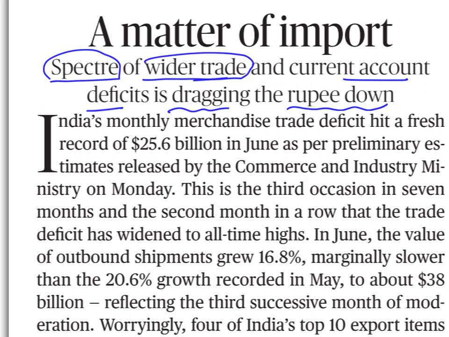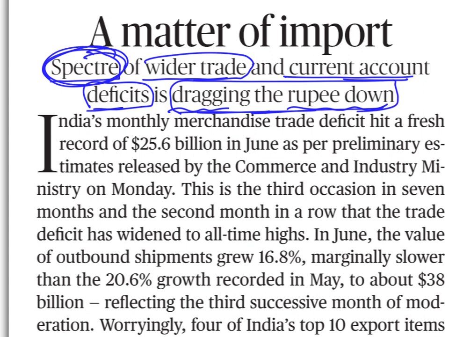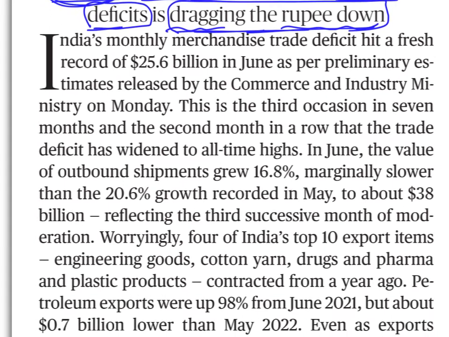Spectre of wider trade and current account deficit. The deficit of trade as well as current account could be more in future. That's what we are fearing today, because imports are rising and exports are not rising as much, and the deficit is going up already, and we are fearful that it might go up even further in future. That is the fear we have today, and that spectre is dragging the rupee down, because of which rupee is becoming weak day by day.